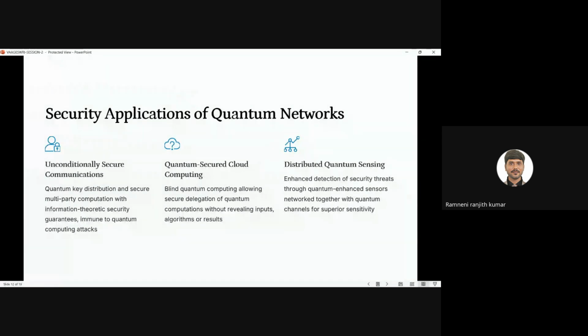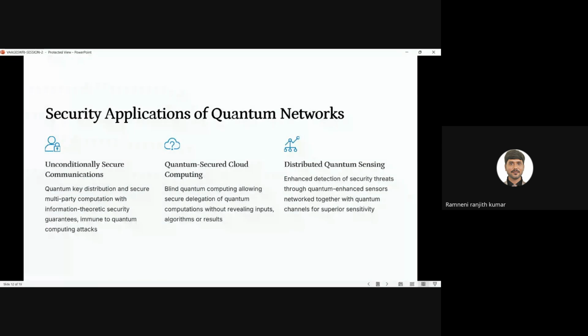In quantum secure quantum computing, we will provide blind quantum computing. Let us outsource without losing or exposing your data. In secure cloud computing in quantum, we will not expose our data to others. We will encrypt the data in quantum bits, and we will not expose our data or results without revealing any inputs. We will use algorithms called QKD and MPC.